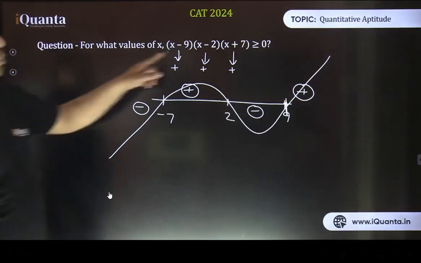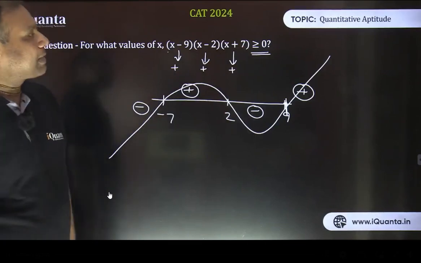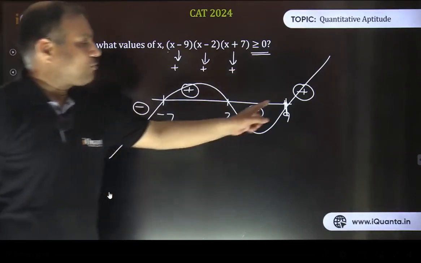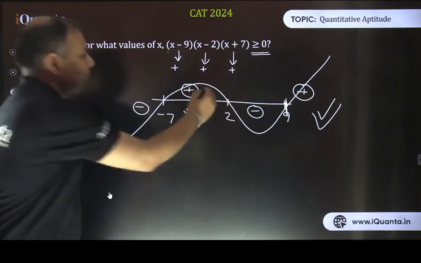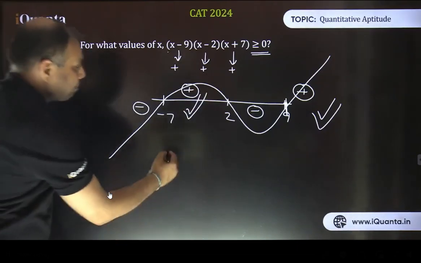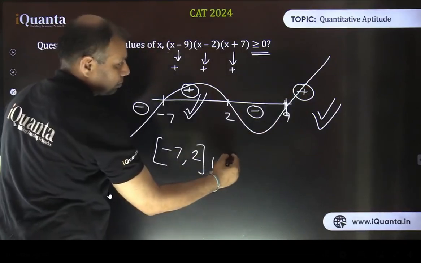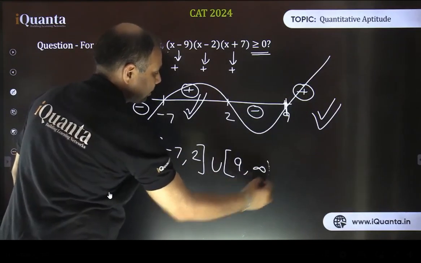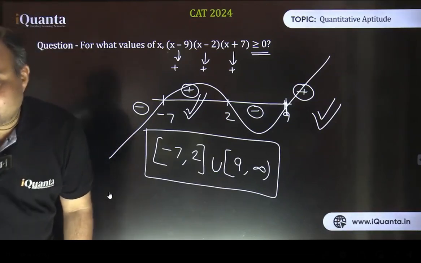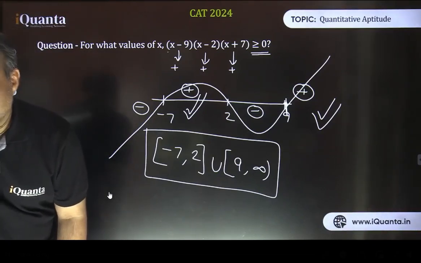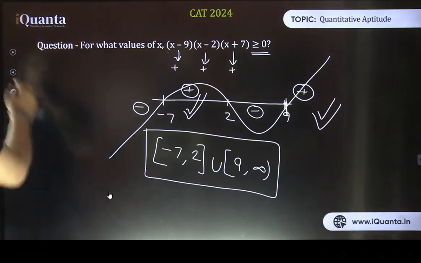Anyway, so we wanted to have the value greater than or equal to 0. So equality is there, so we can include the critical points, and because we are looking at the positive expression, so positive values will be obtained in this particular region and this one. Right? So that's going to be our answer. That is -7 to 2, including the boundary values, and this one 9 to infinity. So that is the required answer for this particular question. That's true, right? Excellent. Is it fine? Okay, let's quickly move to the next one.